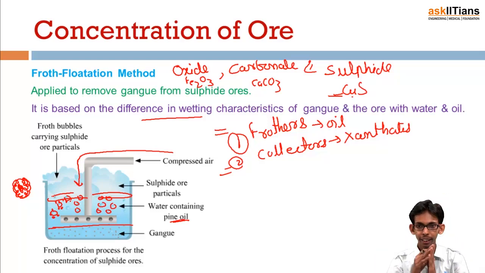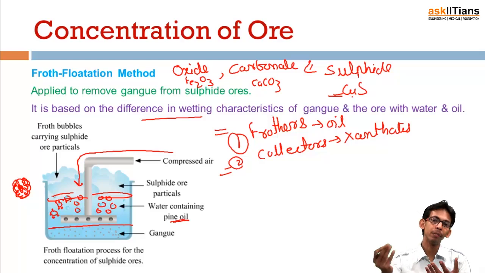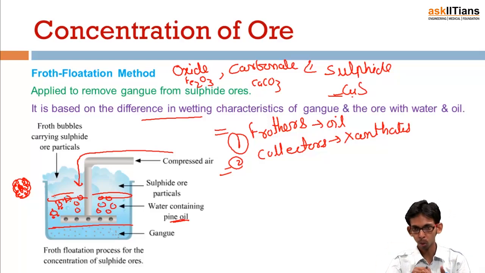So what we do basically, in a summarized way, we take water, and into that we add powdered ore which has both ore as well as gangue particles. Into this we add oil and we add collectors like xanthate. Those collectors go into the system and make a film around the sulfide ores, which are not wetted by water. But on the other side, the clay particles or gangue particles are soily, and that is why they are wetted by water. Their mass increases and they settle down into the bottom,